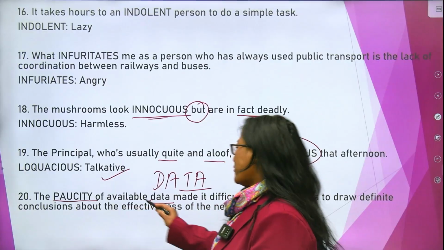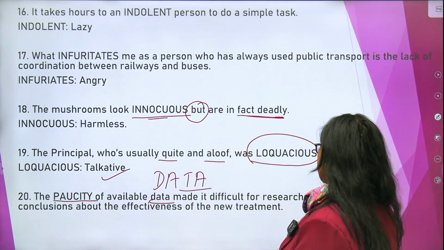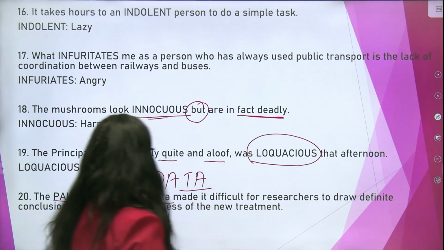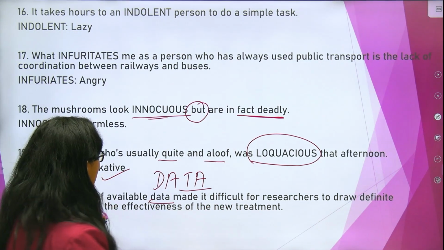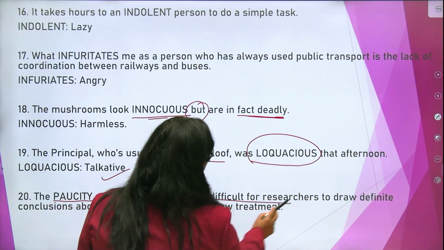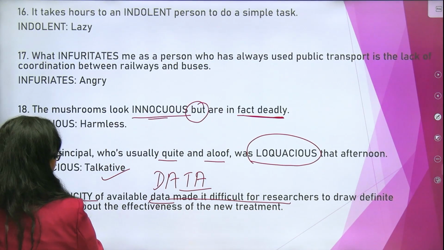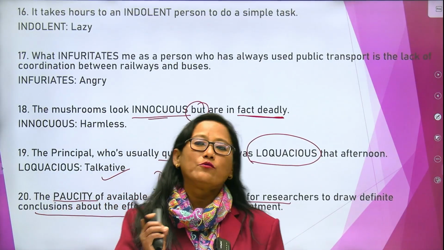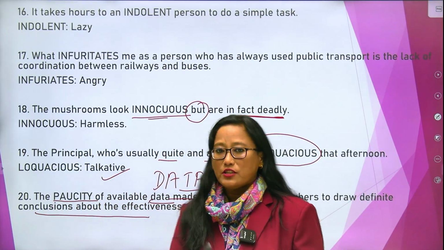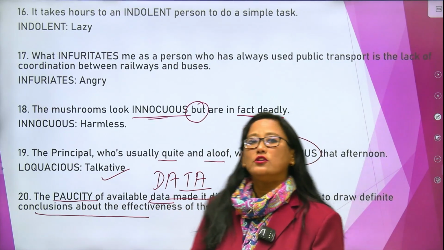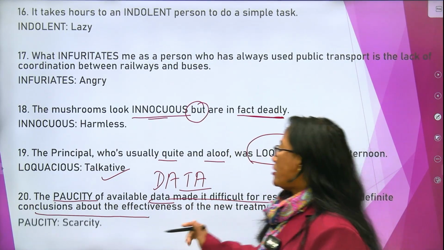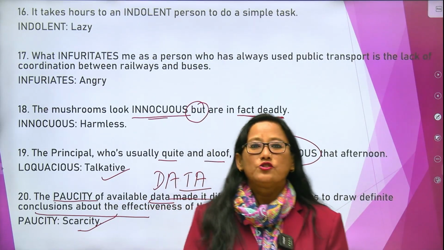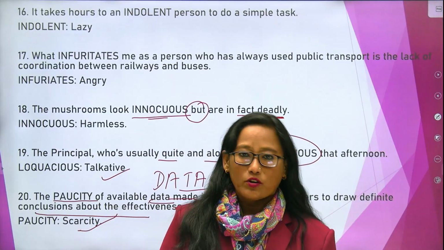So the paucity of available data made it difficult for researchers to draw definite conclusions about the effectiveness of the new treatment. So whatever data was available, it was very difficult for researchers to draw a definite conclusion about the effectiveness of the new treatment. Do you think the data was sufficient? No, the data was not sufficient for the researchers to come to a conclusion. That is why the meaning of paucity is scarcity, right? So we can say scarcity of water, you can say paucity of water, it is one and the same thing.